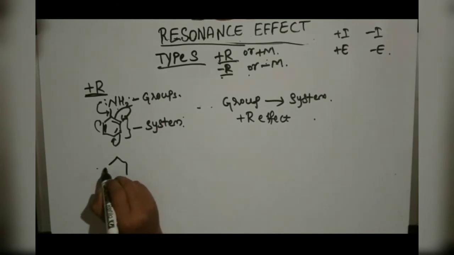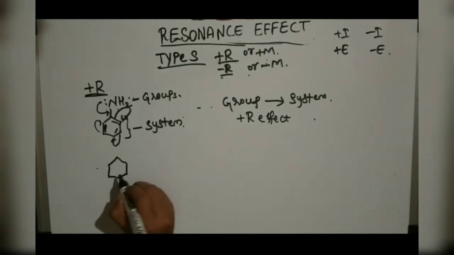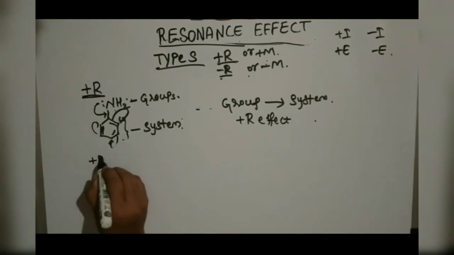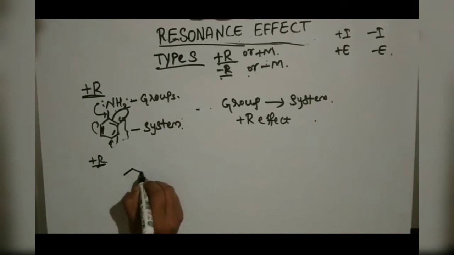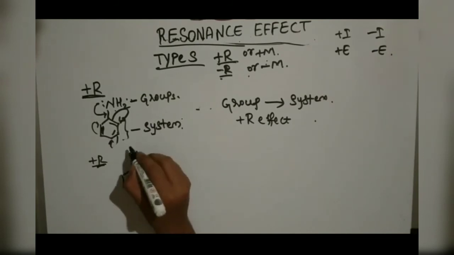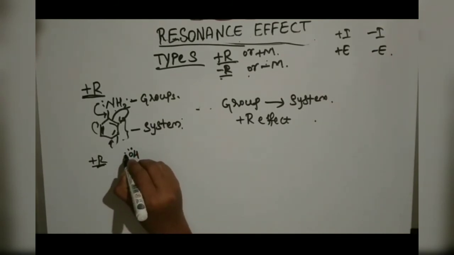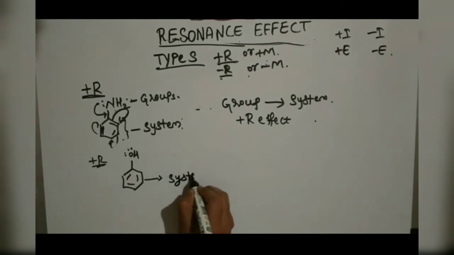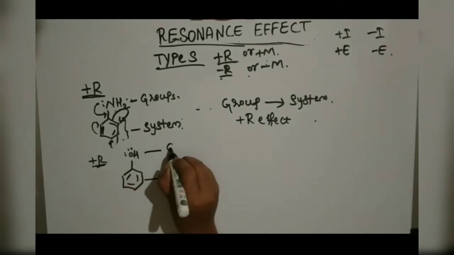Another example for the plus R effect is this molecule, OH. This has two lone pairs, and this is the system, and this is the group.